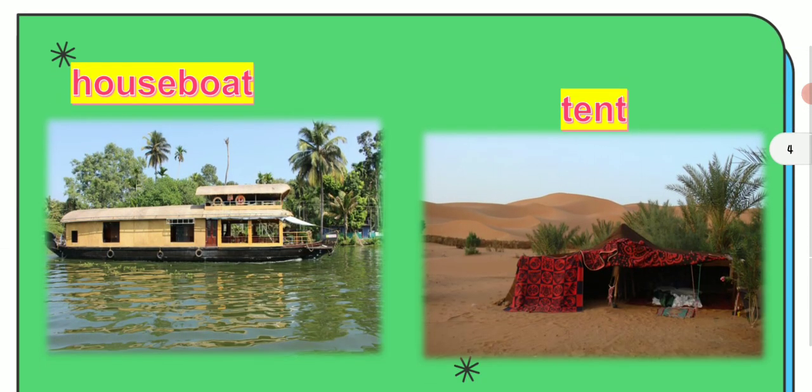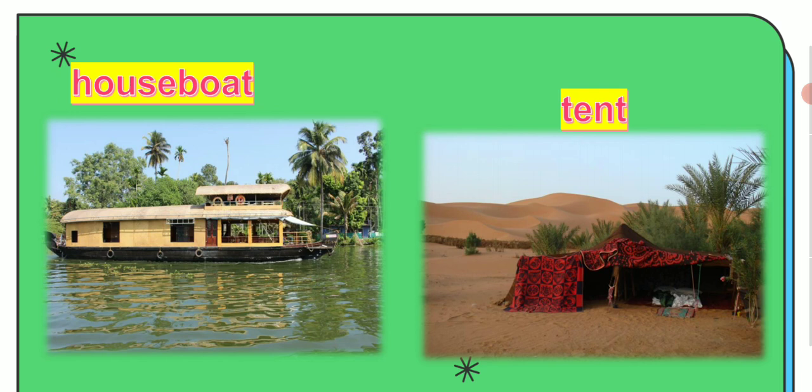We have another one, houseboat and tent. Houseboat, if we look carefully, is just two words, house and boat, right? So we are living in a house, and the boat just floats on the water. So you have a house and a boat at the same time. Tent, what is the meaning of tent?